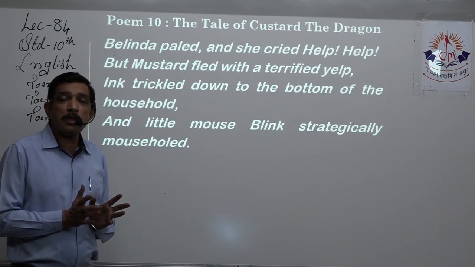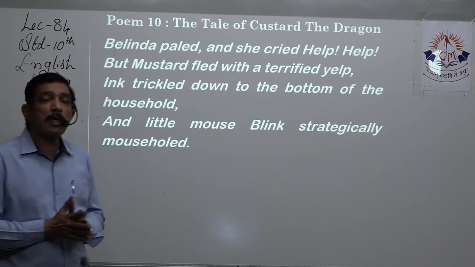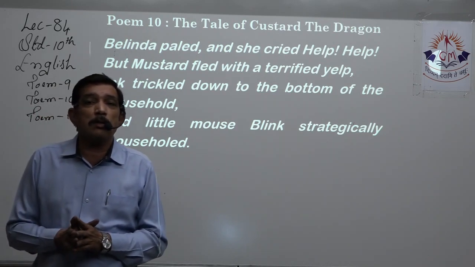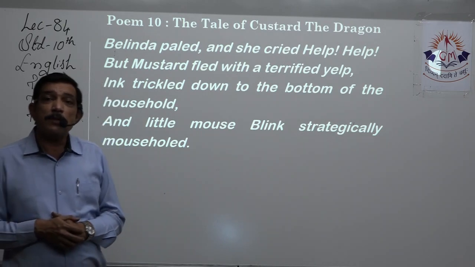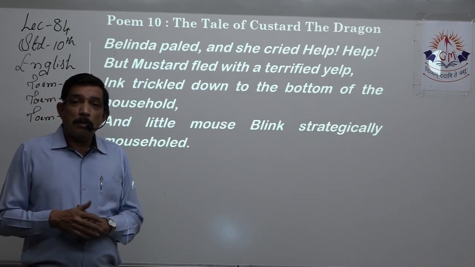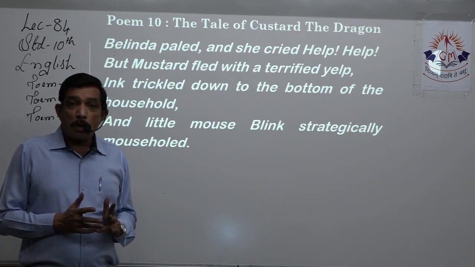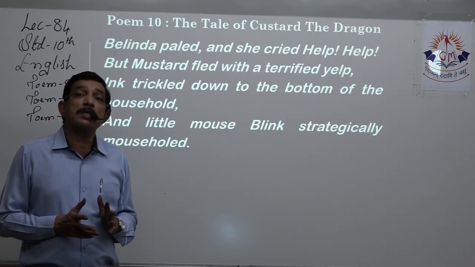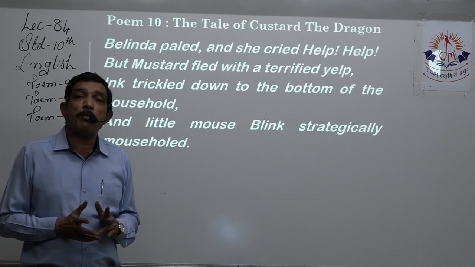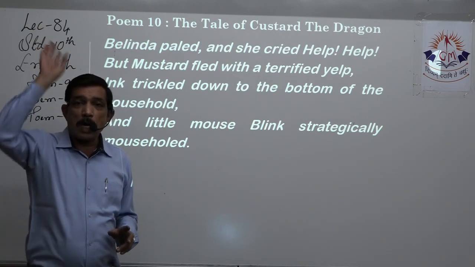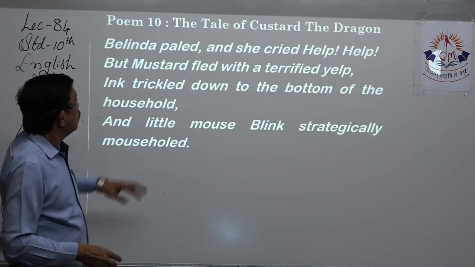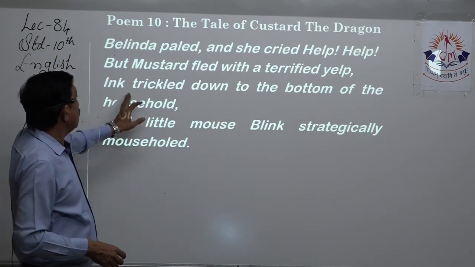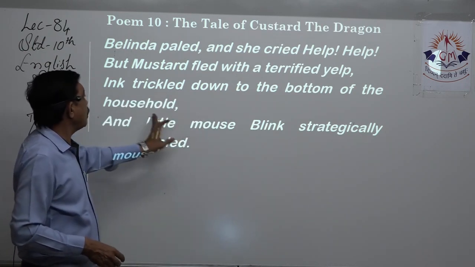Yes, a puppy, you just stamp your foot on the ground, it's going to whimper away, yelping, right? Same way, the dog Mustard, he was called brave as a tiger, but as soon as he sees the pirate, he starts running, yes, with a terrible yelp. Ink trickled down to the bottom of the household.